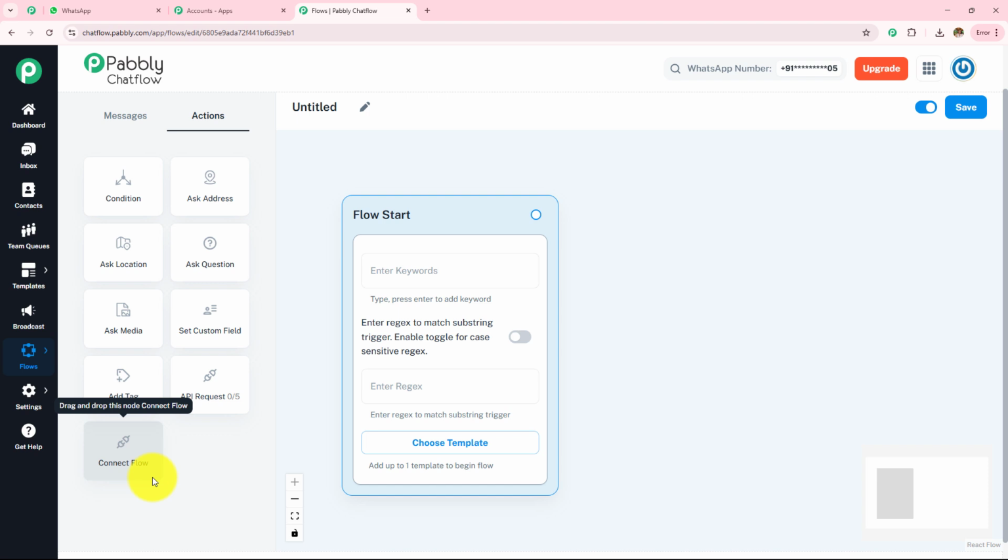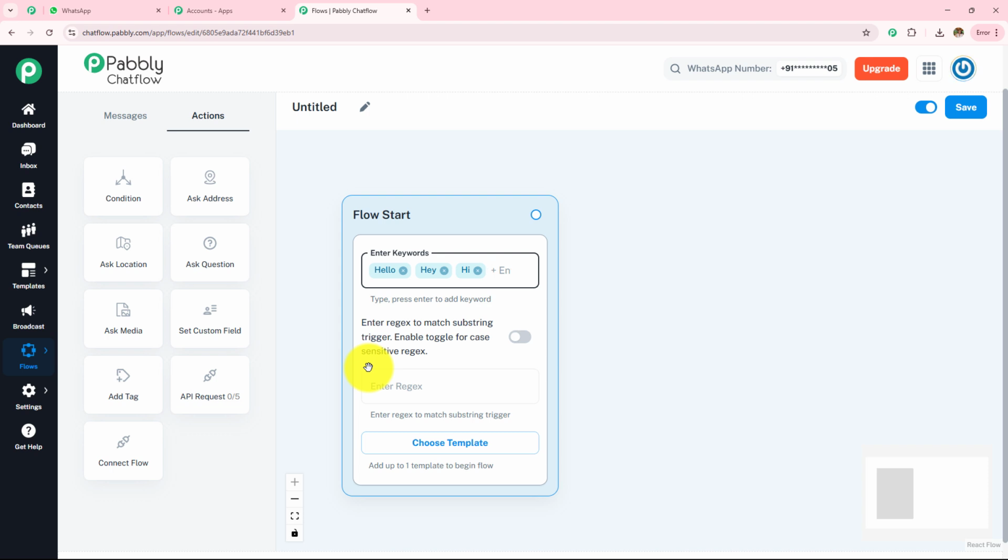Now here we are done with all the options and buttons. Moving on to how we are going to create this WhatsApp chatbot. So to create this WhatsApp chatbot, we first have to trigger this chatbot. And to trigger or activate this chatbot, we have to enter the keywords or the regex. Now first I'm going to enter some commonly used keywords like hello, hey and hi. Hello, press enter, hey, press enter and hi, press enter. We are done with adding these keywords.